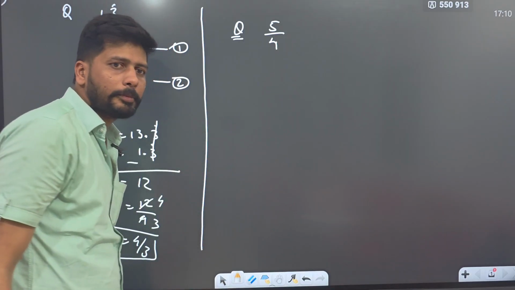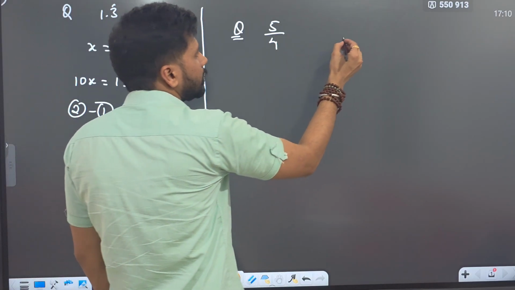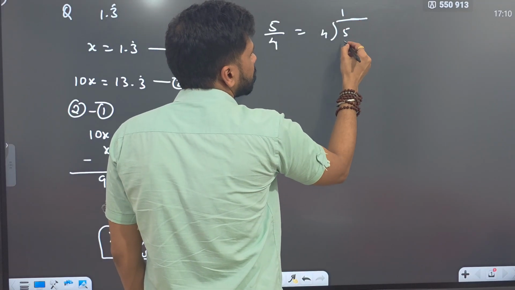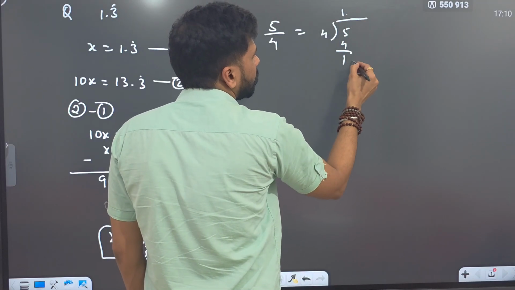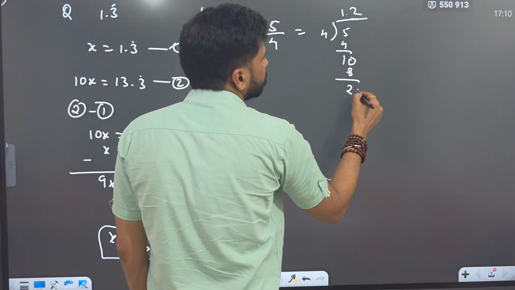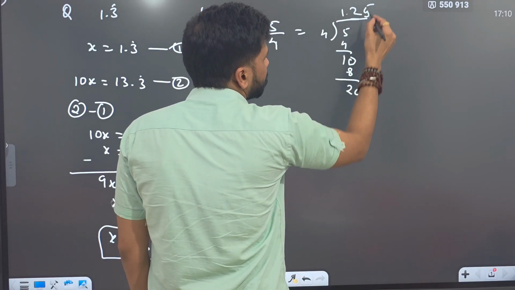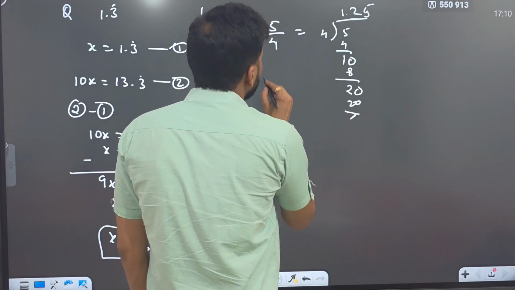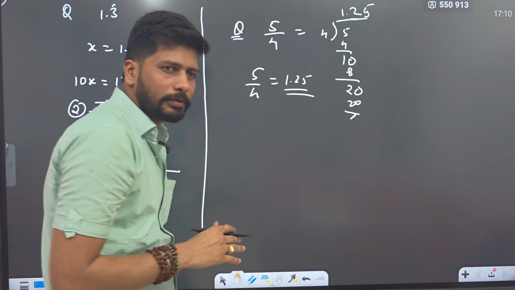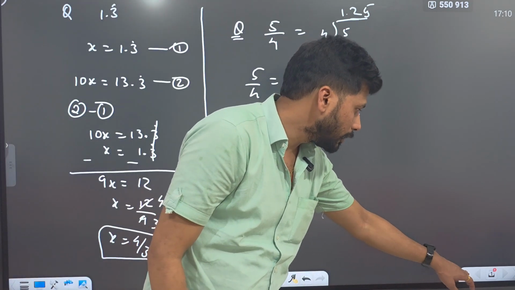5 by 4. What will be the answer? Just divide these numbers. 5 divided by 4, you are going to get 1, 4 1s are 4, decimal, 4 2s are 8, 4 5s are 20. So 5 by 4 can be written as 1.25. These are very easy questions which will not come in the examination, but these are some of the basic things which you should keep on remembering.